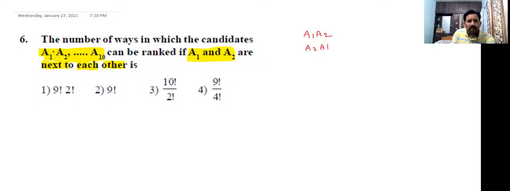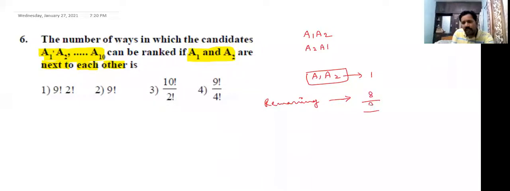Okay, now what do we want to do? A1, A2 treat as one unit. Remaining, how many members are there? Remaining 8 members, 8 units. Total 9 units. Now the required number of arrangements is equal to 9 units arranged in 9 factorial ways.